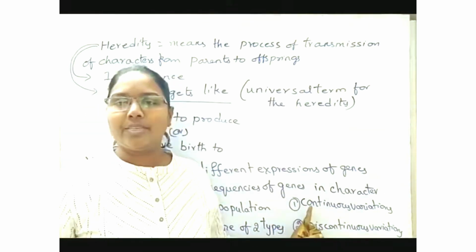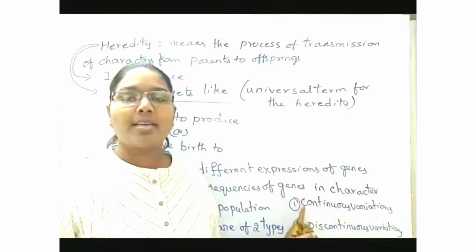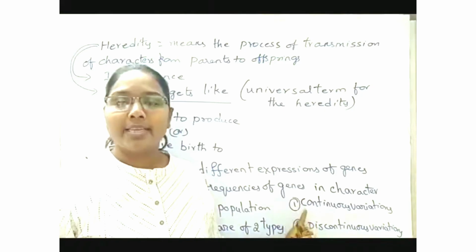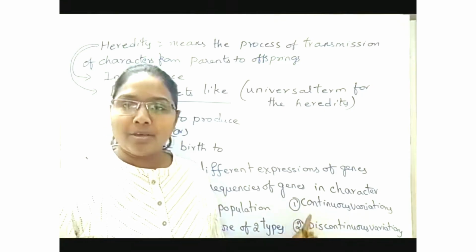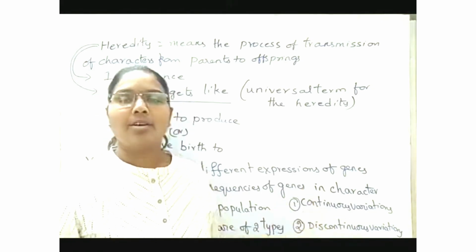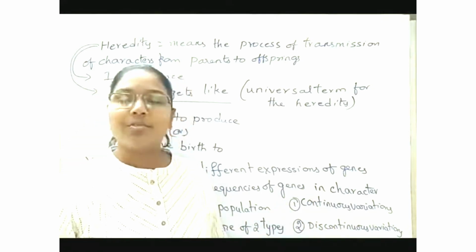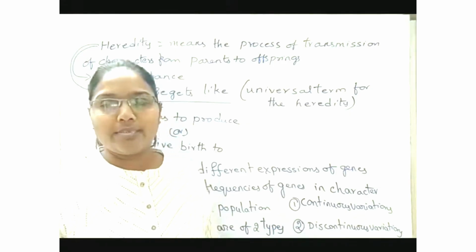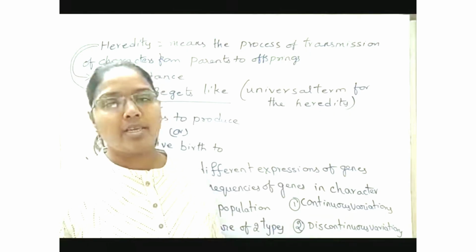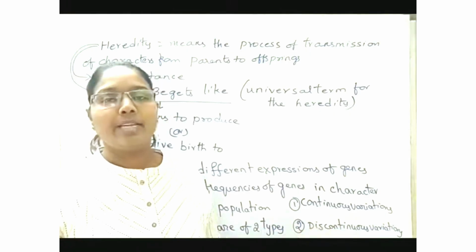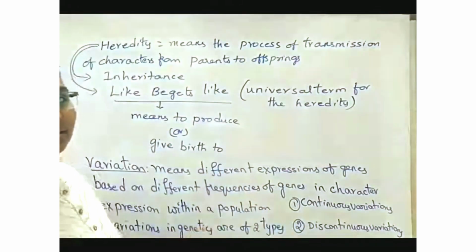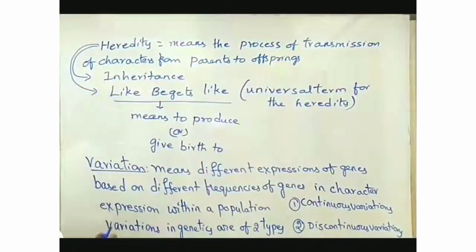In continuous variations, many genes are controlling one character, and there will be interaction between the environment and the genetic material which is located within the organism's body. Discontinuous variations are also called qualitative variations. Here, there is no interaction between the genetic material within the organism's body and the surrounding environment. I will write that here very clearly in the form of sentences.